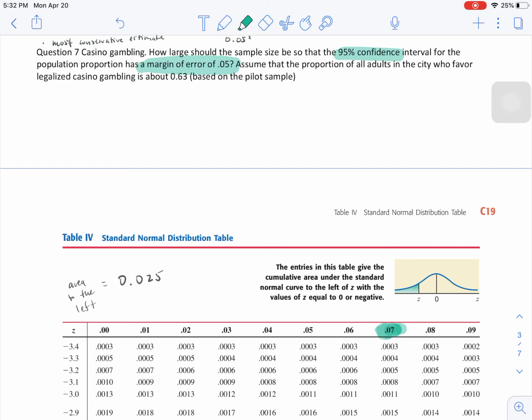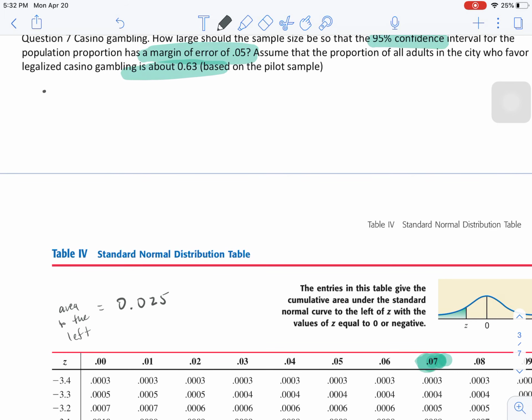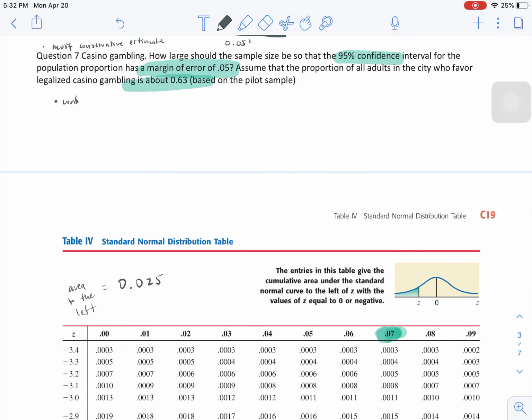And now the difference between question 7 and question 6 is that now we're given the estimated population proportion, which is 0.63. So we're given confidence level is 0.95. My margin of error that I want is 0.05. And our estimated population proportion is 0.63.